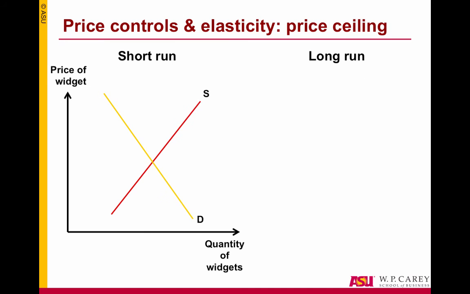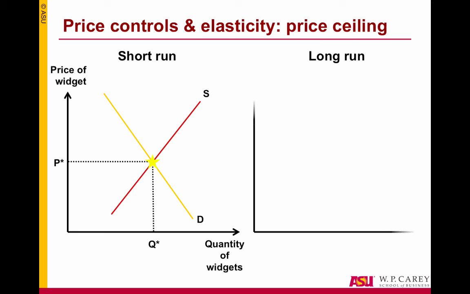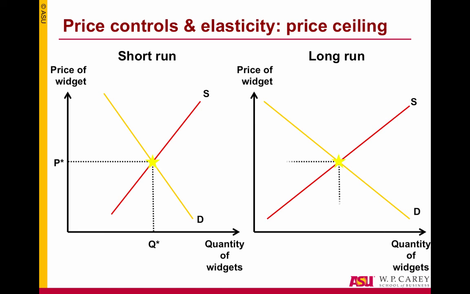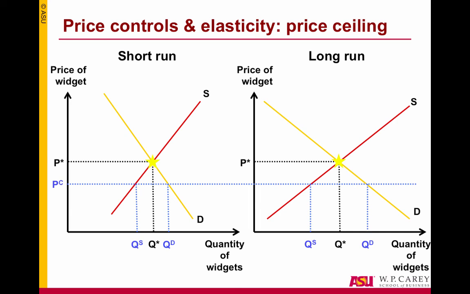We can see this just by looking at the inclination of the demand and supply curves in the different time horizons. As you can see, they're much flatter over the long run, and that simply means that the same price change will generate a greater change in both quantity demanded and supplied than in the short run. Let's see an example using a price ceiling. As you can see, demand rises and supply falls, but in the long run, demand rises more and supply falls more. So the shortage is much greater in the long run than in the short run.